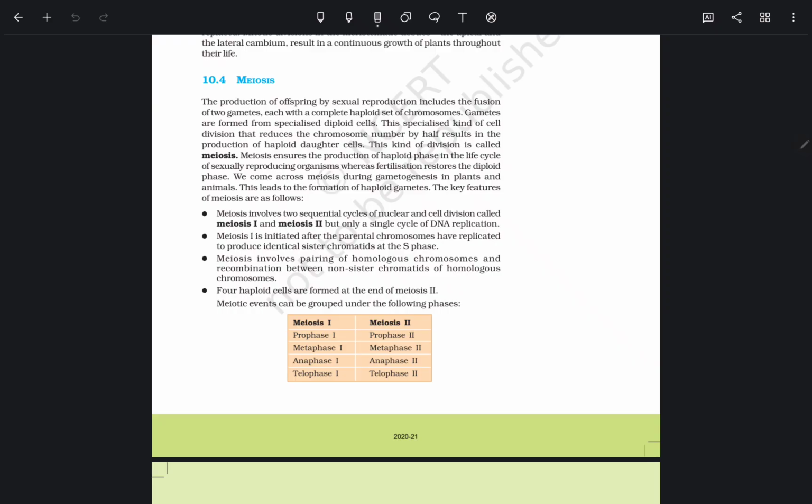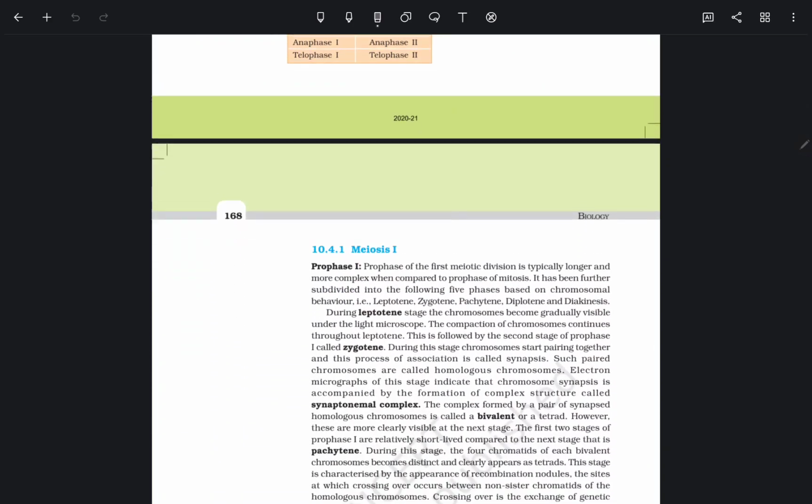Meiotic events can be grouped under the following phases, as I said before, meiosis 1 and meiosis 2. Meiosis 1 contains prophase 1, metaphase 1, anaphase 1, telophase 1, and meiosis 2 contains prophase 2, metaphase 2, anaphase 2, telophase 2.